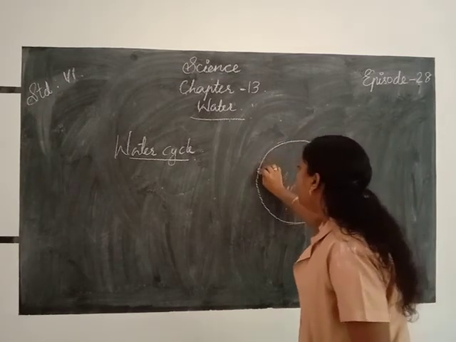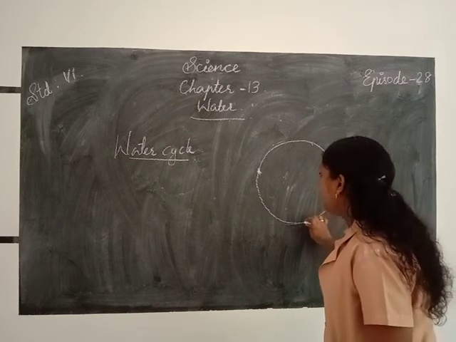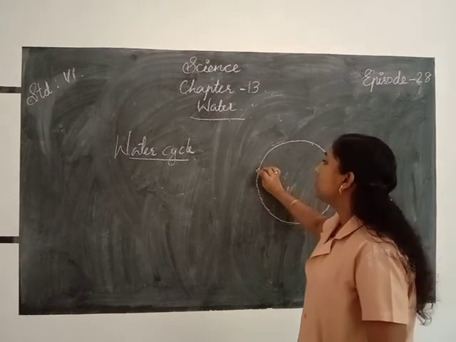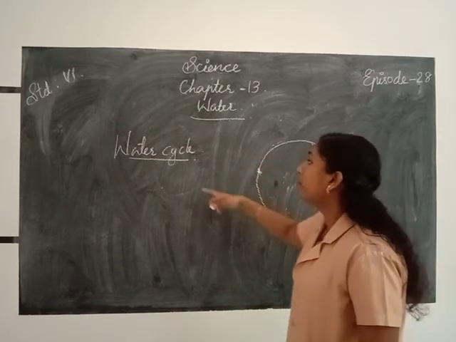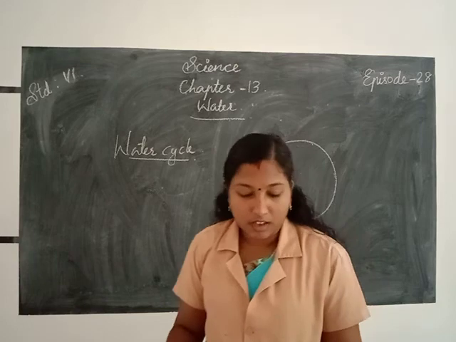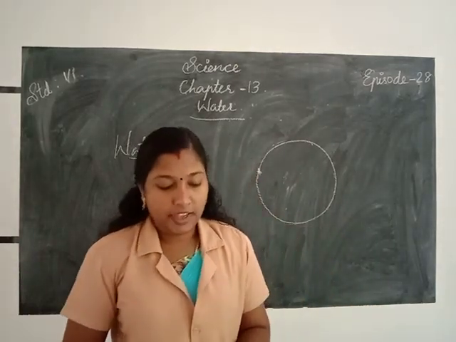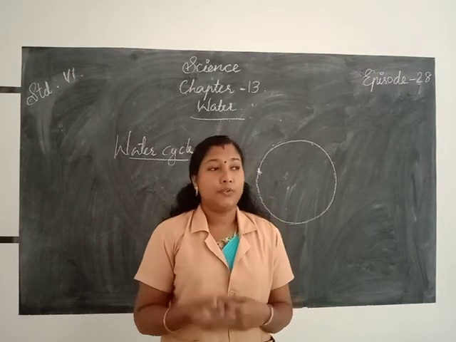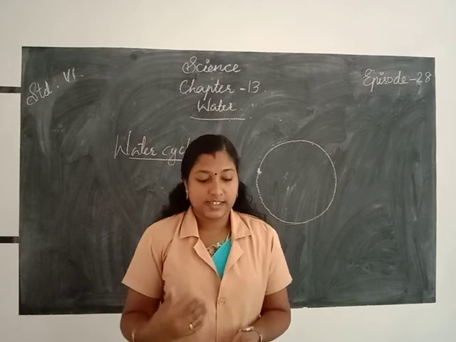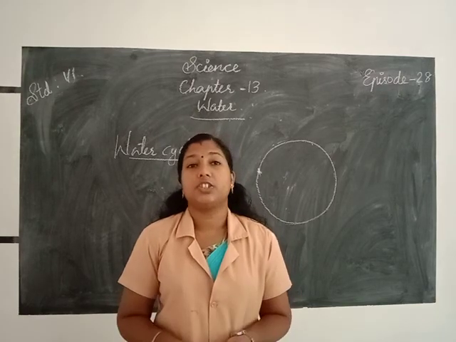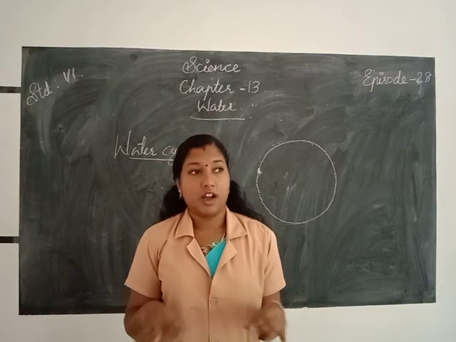First of all the water changes into different forms, then at last it again reaches the same water form. That is what the water cycle indicates. Now, the disappearing trick of water. Do you notice the different situations in which water disappears from our surroundings?